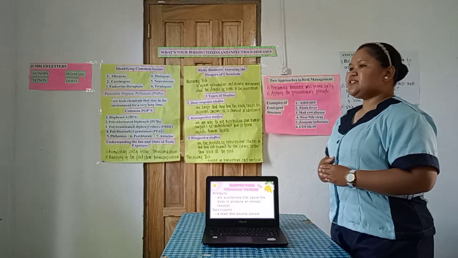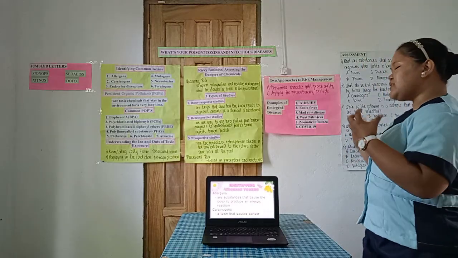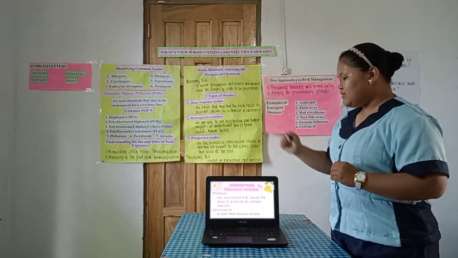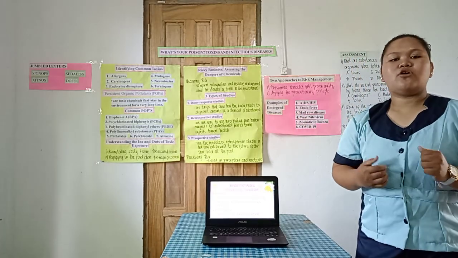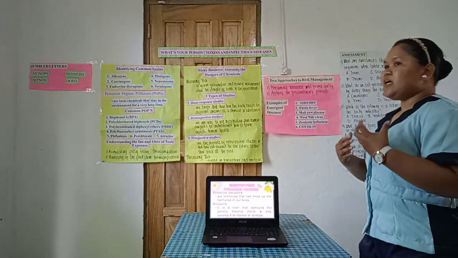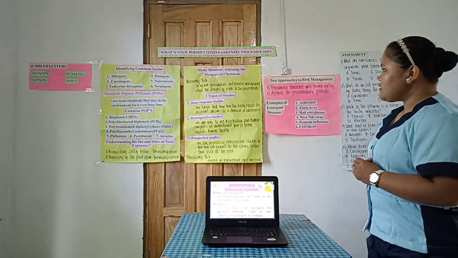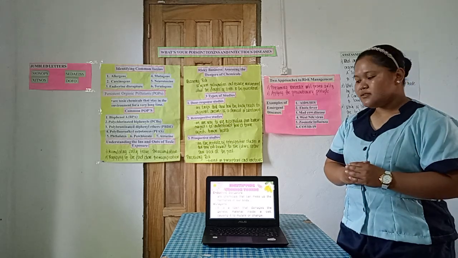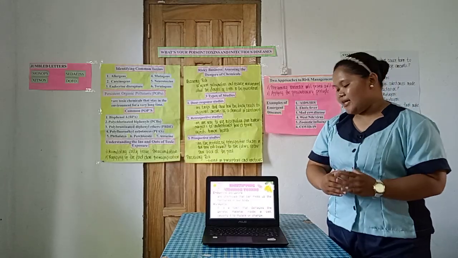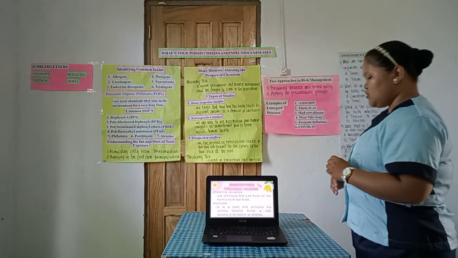allergens. So what is allergens all about? Please read, Miss Hurtado. Very good. These are the substances that cause the body to produce an allergic reaction. Second is carcinogens. It is a toxin that can cause cancer. Third is endocrine disruptors. These are the chemicals that can mess up the hormones in our body. Next, mutagens. It is a toxin that damages the genetic material inside a cell, causing it to mutate or change.